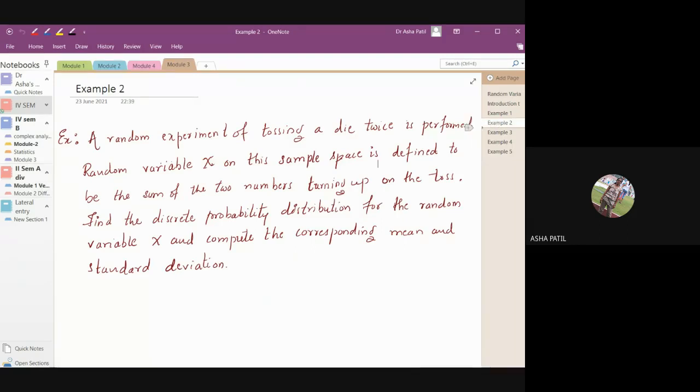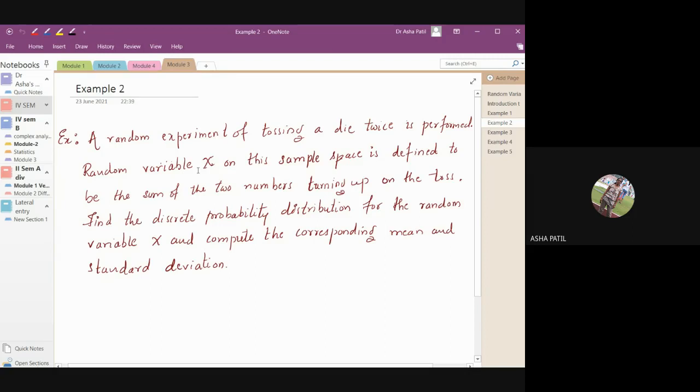A random experiment of tossing a die twice is performed. A dice is tossed 2 times. The random variable X on the sample space is defined to be the sum of the numbers turning up. So when you're tossing the die 2 times, whatever numbers it shows, those 2 numbers are added and that becomes our random variable.